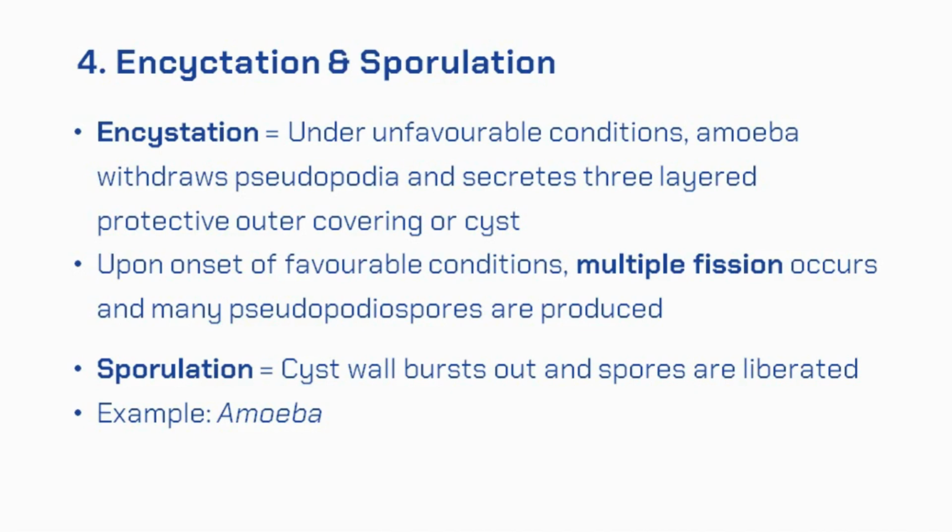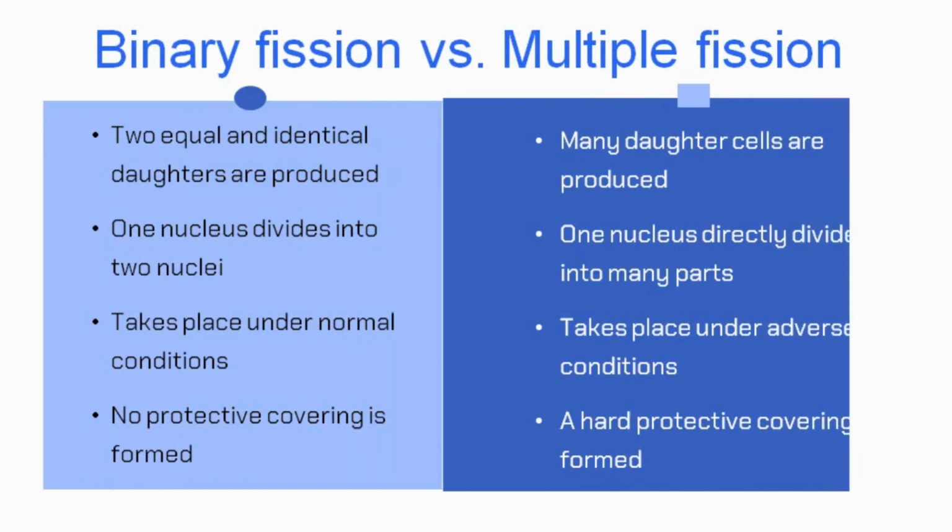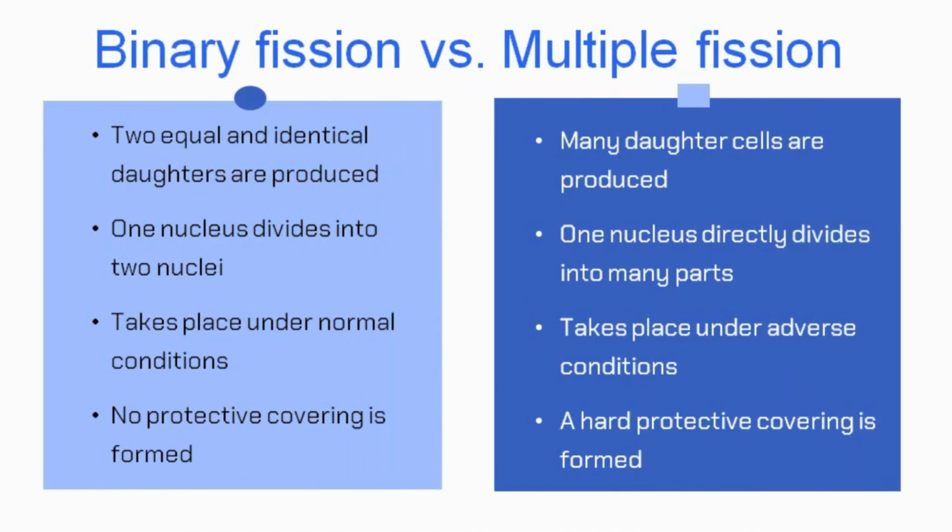Let us try and understand the difference between multiple and binary fission. Binary fission is when a single cell divides into two equal and identical daughter cells. Multiple fission, however, ensures that many daughter cells are produced. In binary fission, a single nucleus will divide into two nuclei. But in multiple fission, a nucleus will divide into many parts so that they can be part of many daughter cells produced at the end of division.